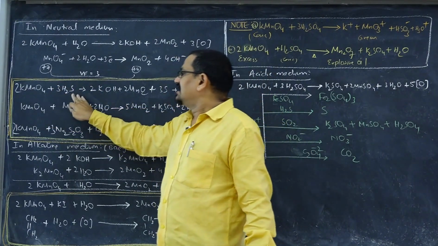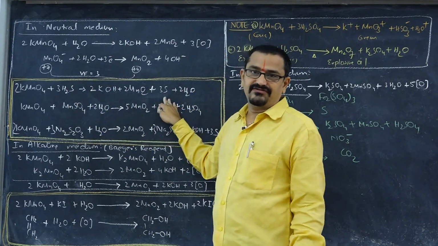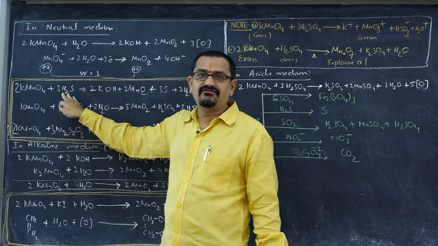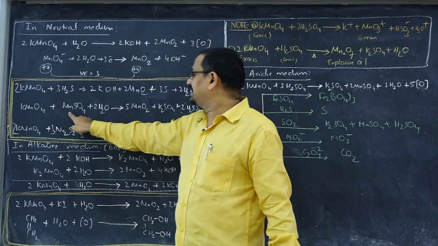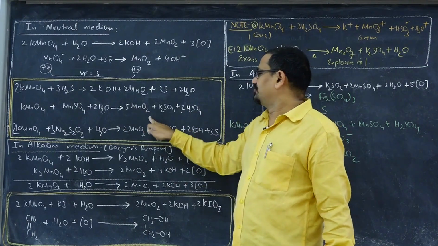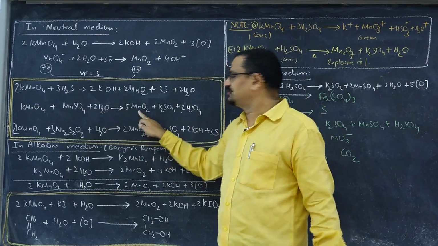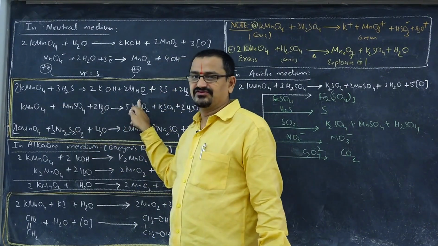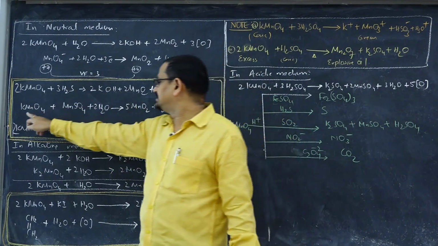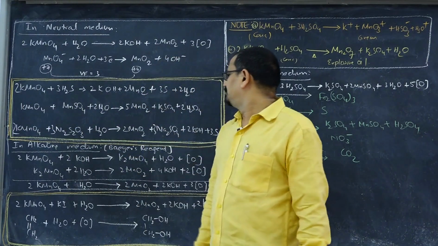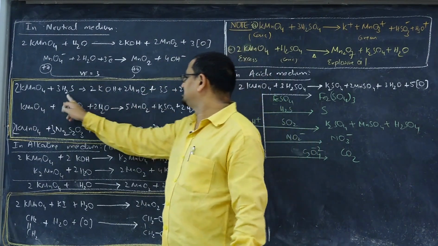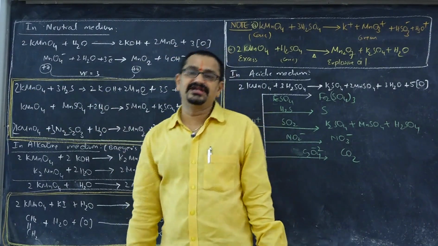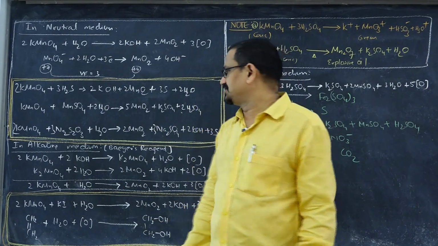It oxidizes hydrogen sulfide to sulfur. In neutral medium, potassium permanganate oxidizes sulfide to sulfur. It also oxidizes manganese sulfate to MnO2, Mn+2 to Mn+4. Manganese is getting oxidized from +2 to +4, whereas this manganese is getting reduced from +7 to +4. This is the reverse of a disproportionation reaction, called a comproportionation reaction.